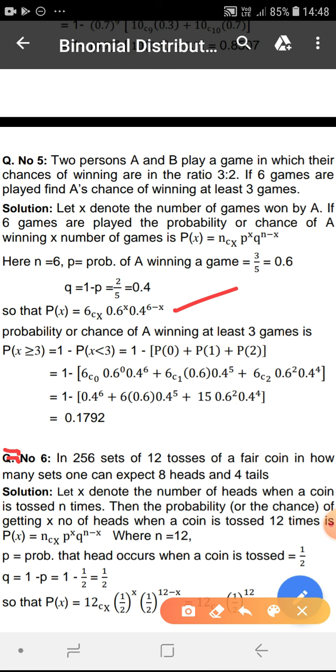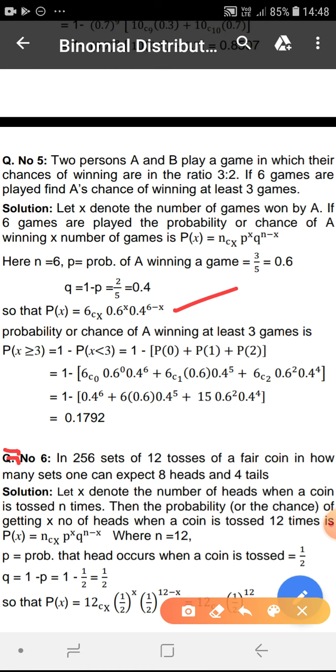The probability of the event A means 1 minus the probability of the complement of A. So the chance of x greater than or equal to 3 is 1 minus the chance of its complement, x less than 3. x less than 3 means x can take values 0, 1, 2.